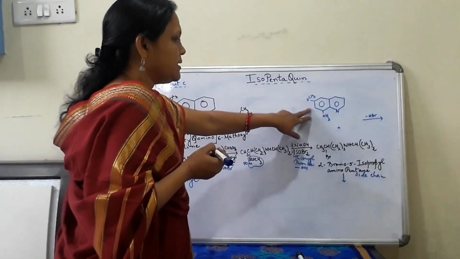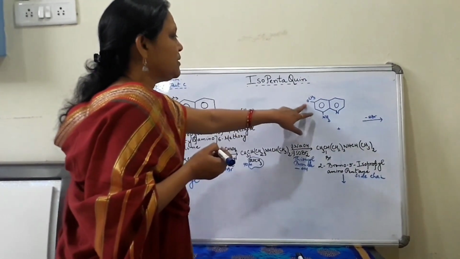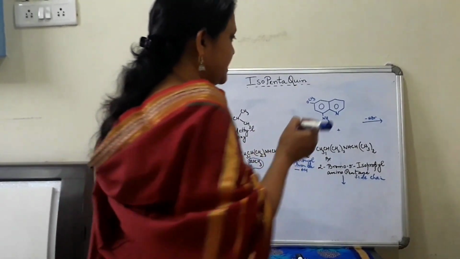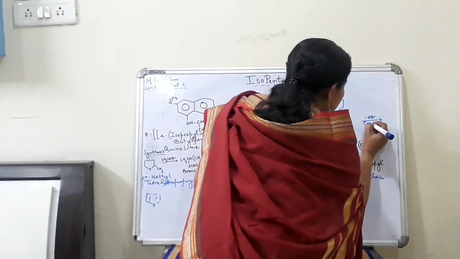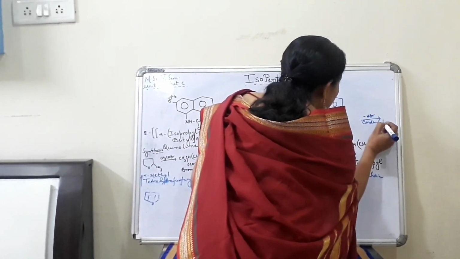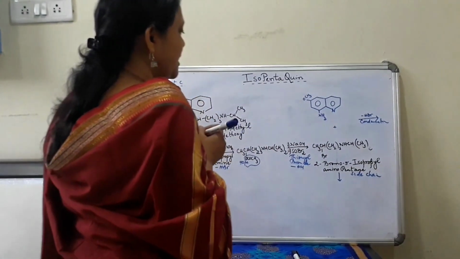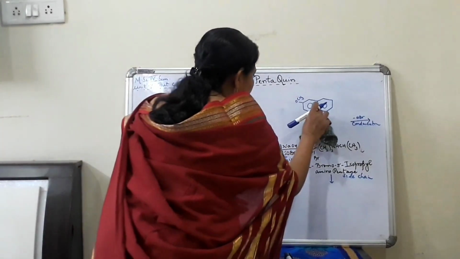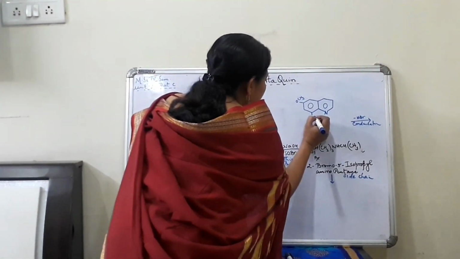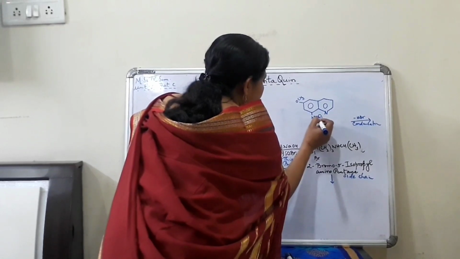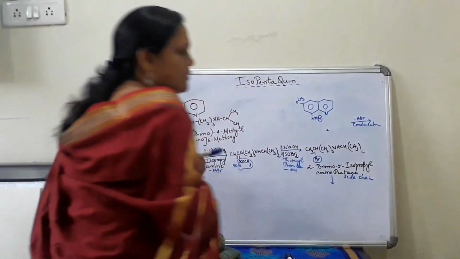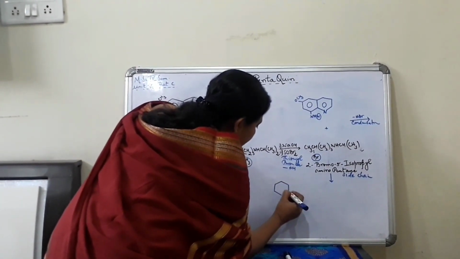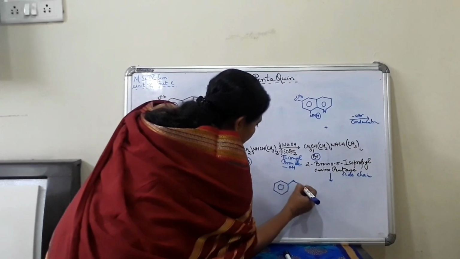Condensation with the nucleus, that is 8-amino 6-methoxyquinoline, with the side chain. The condensation reaction will take place, so there will be removal of HBr. From where? From here, one H. You can see here this NH2 we can write like this, NH2. So H from here, Br from here. So minus HBr, and the whole side chain will get substituted with the quinoline nucleus.